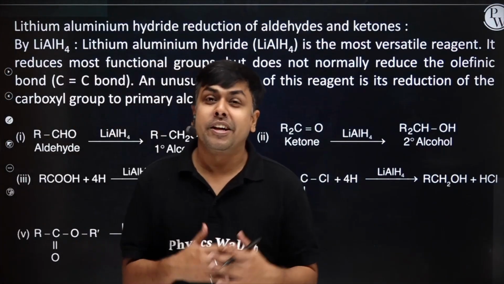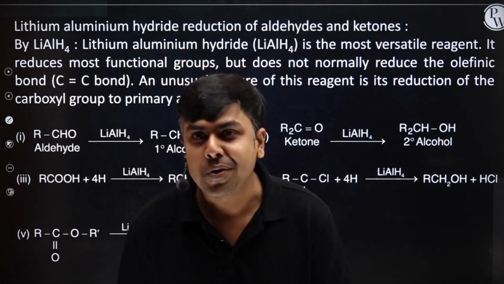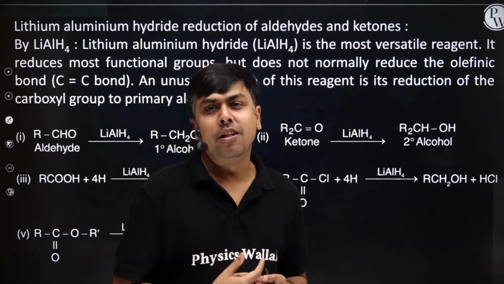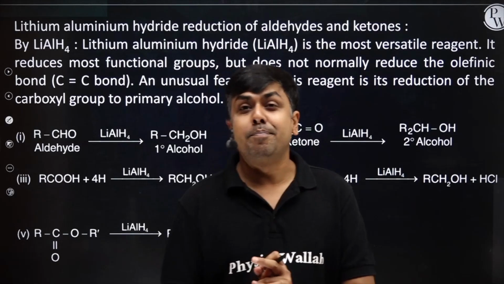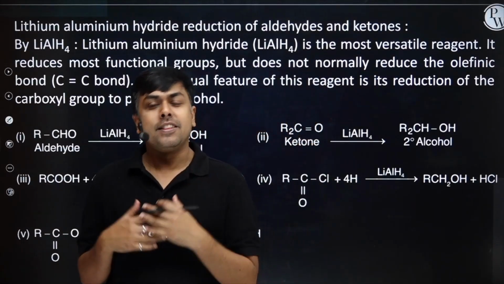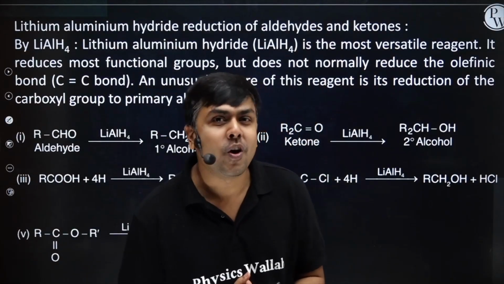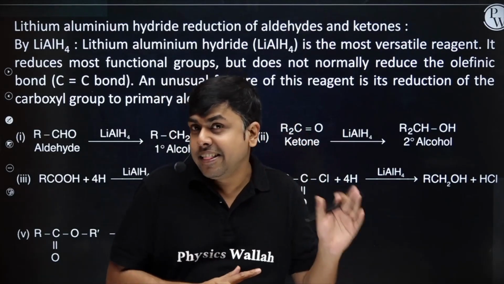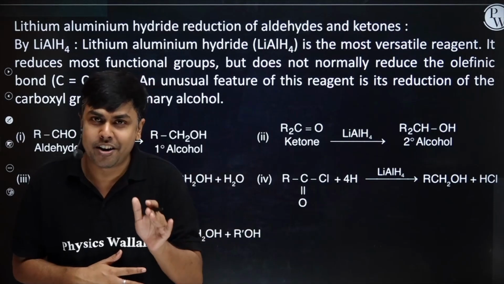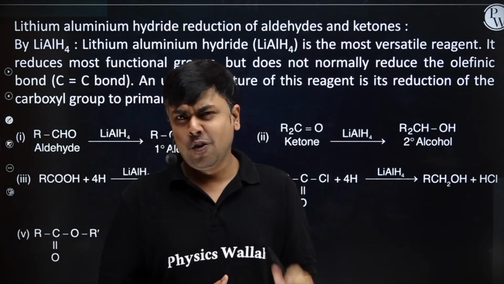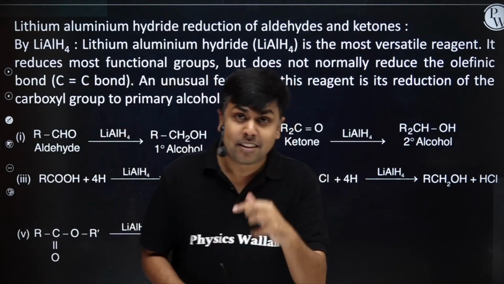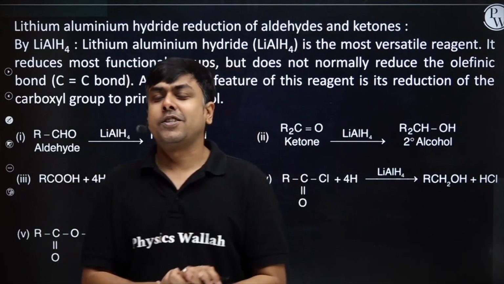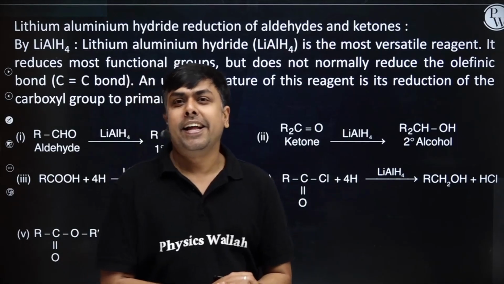Students, talking about the reduction of carbonyl compounds, we have some metal hydrides, and these metal hydrides also reduce carbonyl compounds to alcohol. The best one is lithium aluminium hydride, and the second one is sodium borohydride. LAH, lithium aluminium hydride, that is LiAlH4, and second one SBH, sodium borohydride, NaBH4. Let us first talk about LiAlH4.